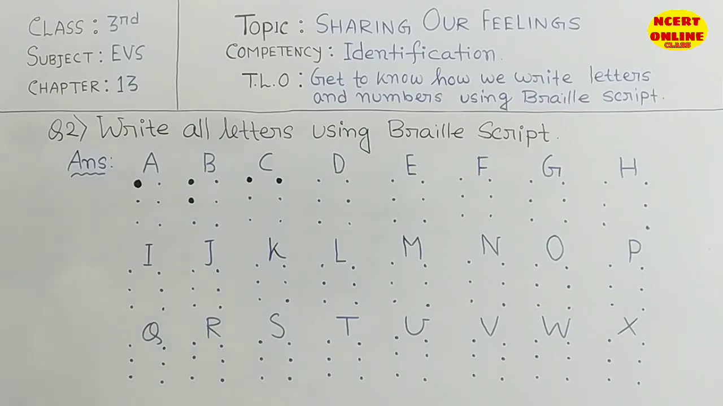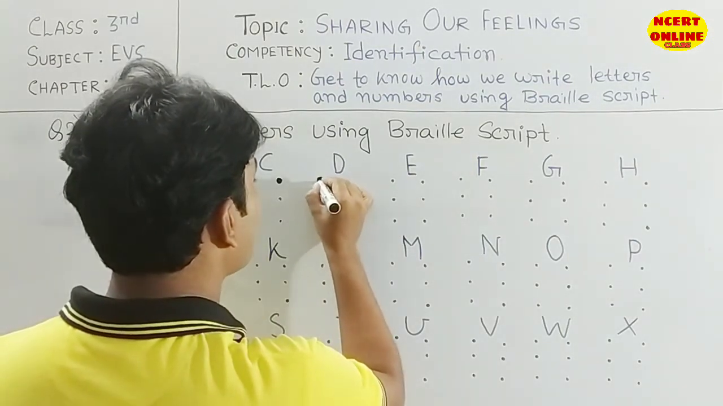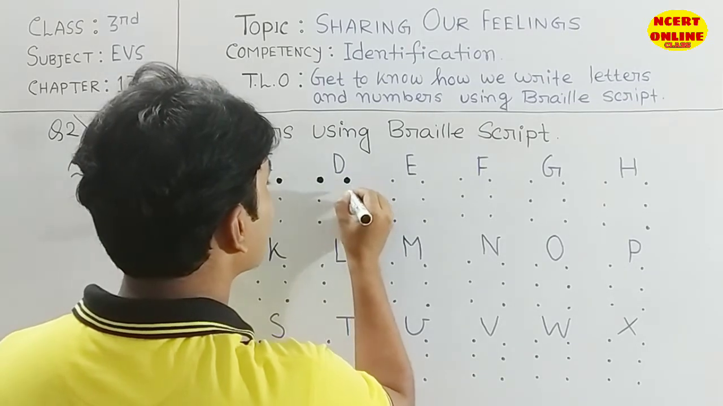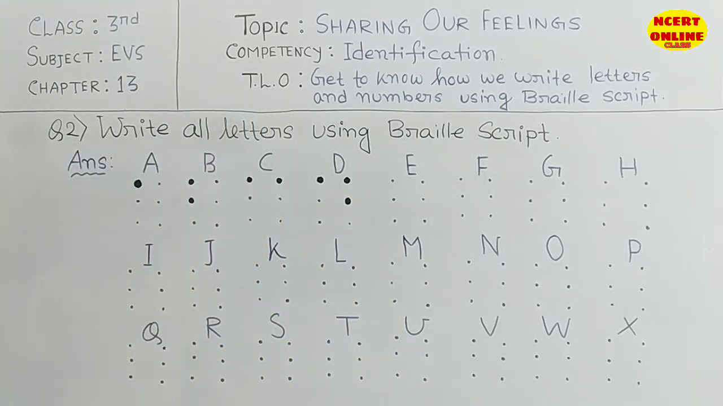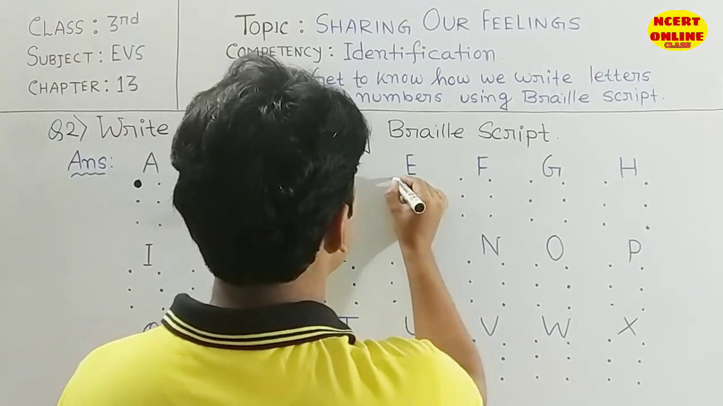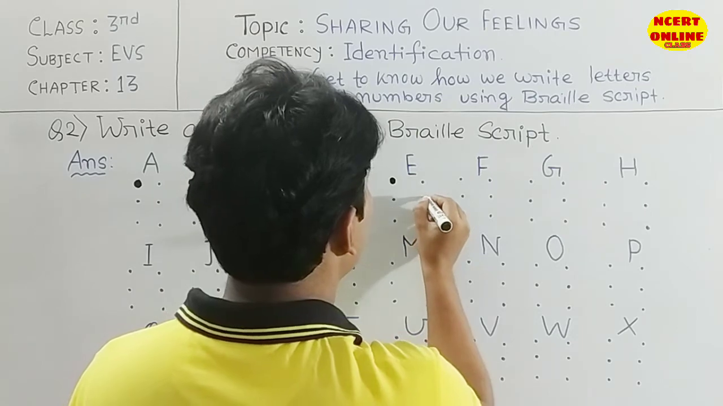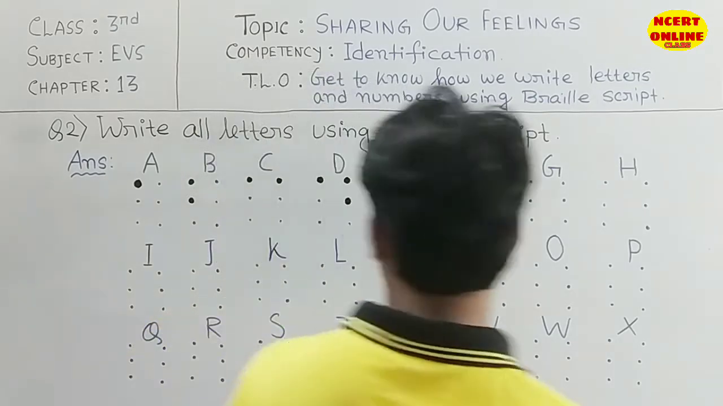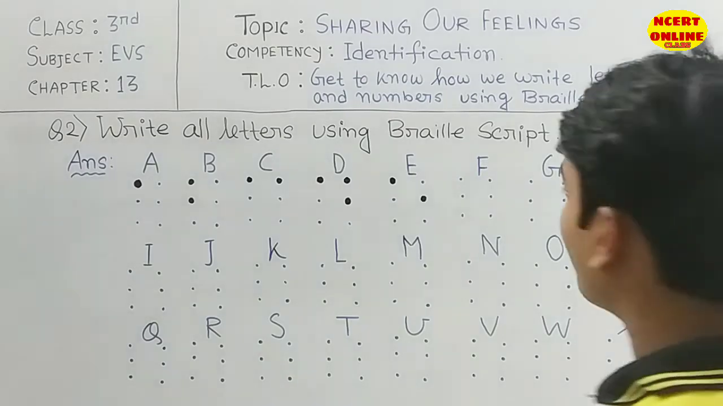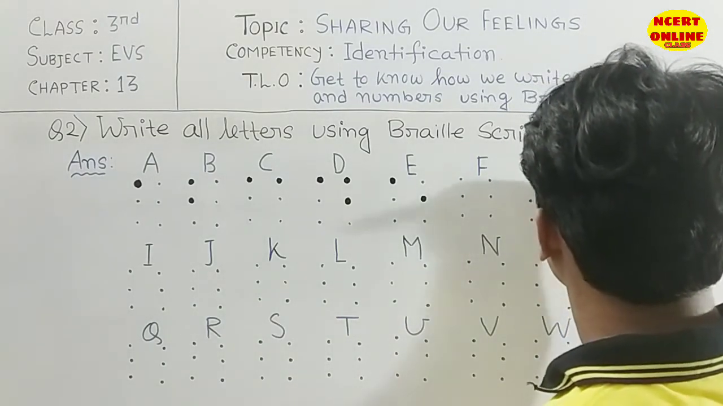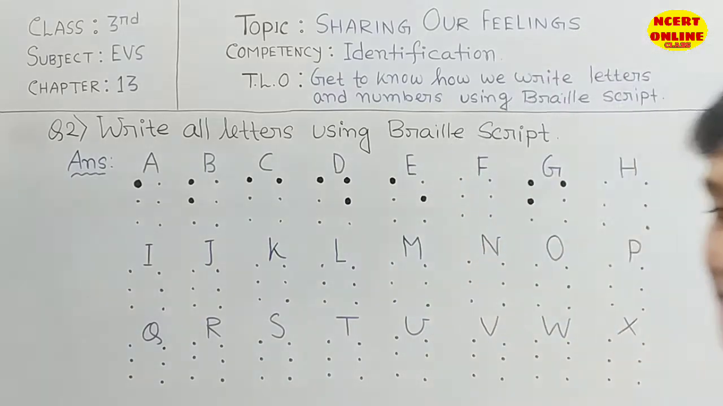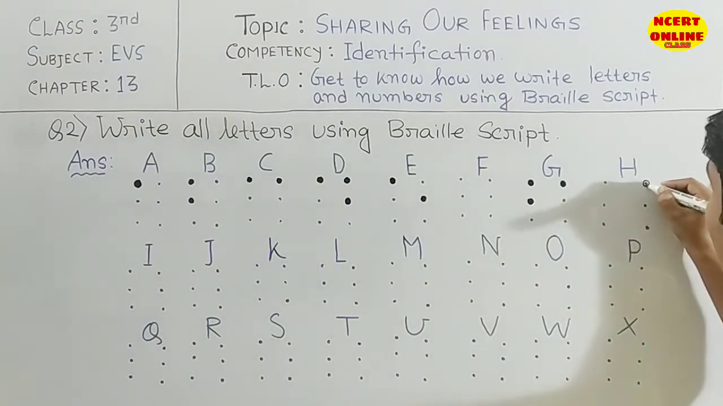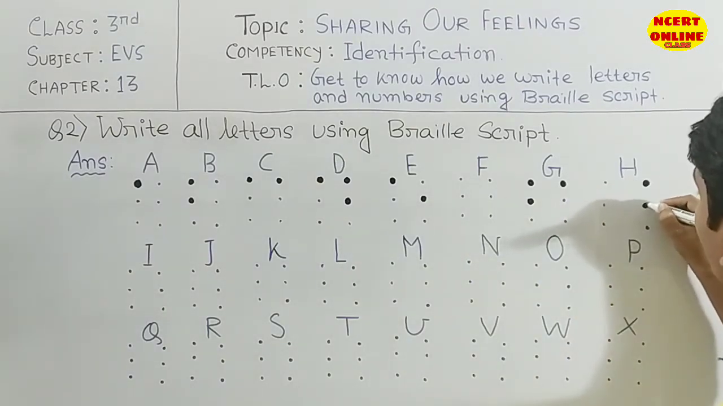Then D. D is 3 dots. This one big, then this one, then this one. I made it 2 colors, so you can understand very easily how we can write. Okay, then E. E is this one and this one, you need to make them big. Then come here about F. F is this one, then this one and this one. Then G. G is the upper 4 dots, you need to make them big.